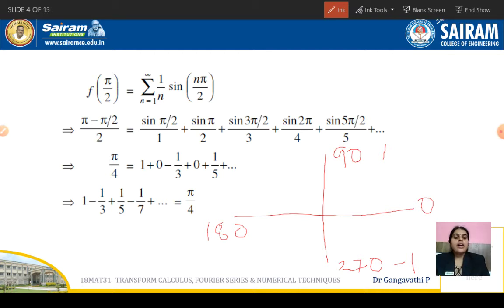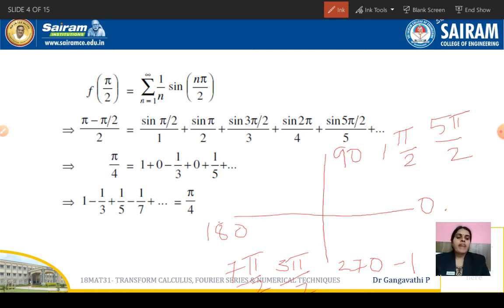So here it is 1 pi by 2 and here it is 3 pi by 2. So pi by 2, then 2 pi by 2, then 3 pi by 2. Again 4 pi by 2 is 2 pi. We get it here. And again here 5 pi by 2. So 6 pi by 2 comes here. 7 pi by 2 comes here again. Likewise, it keeps changing. And again when it comes here, it is 8 pi by 2, that is nothing but 4 pi. The curve has completed two circles.